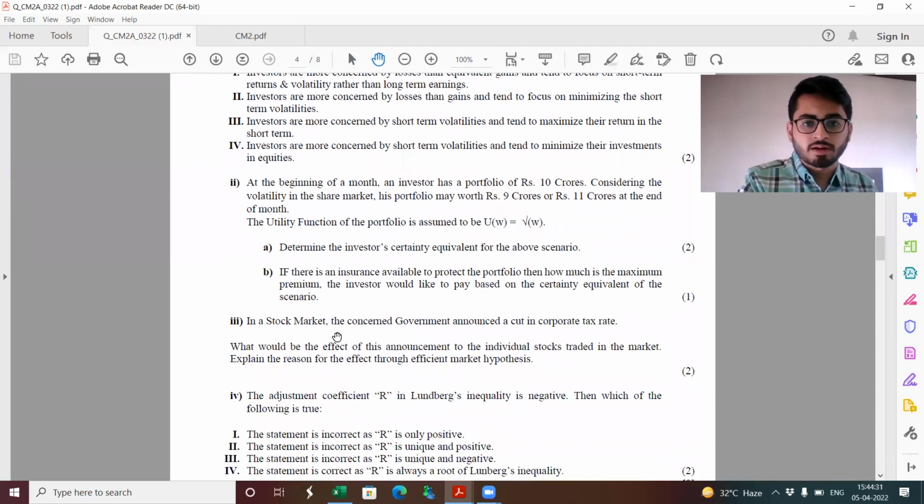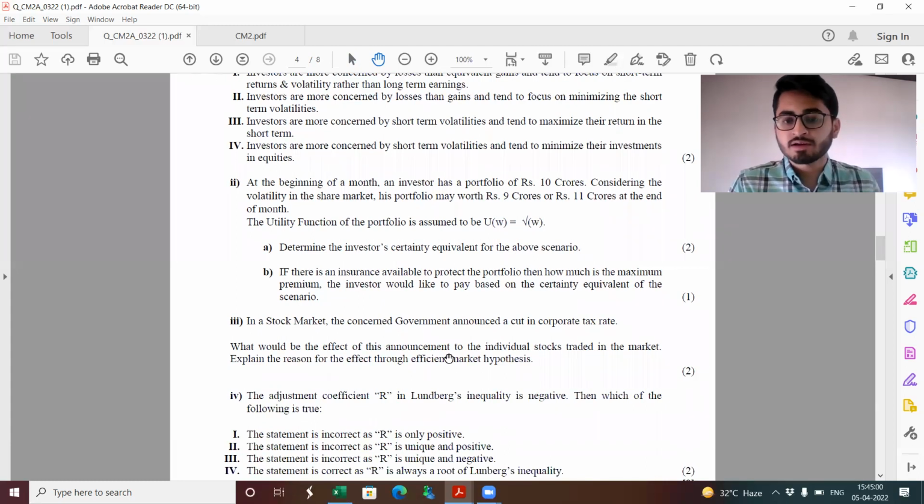Part 3, in a stock market, the concerned government announced a cut in corporate tax rate. What would be the effect of this announcement on the individual stocks traded in the market? So keeping all of the factors equal, if the corporate tax rate is cut, basically the amount of taxes which the company needs to pay will reduce. Therefore, its net profit after taxes will increase. If the net profit after taxes is increasing, the shareholders are getting more money. So the valuation of shares should increase ideally, and the prices should increase.